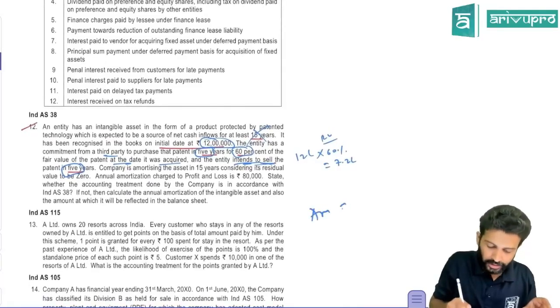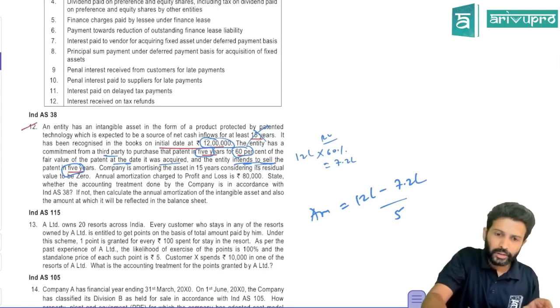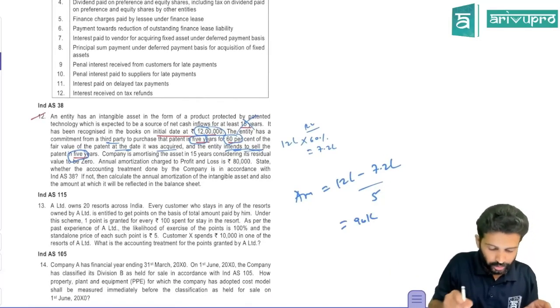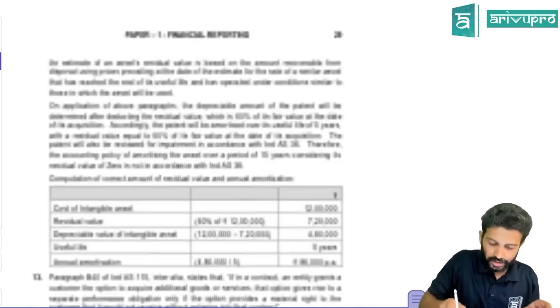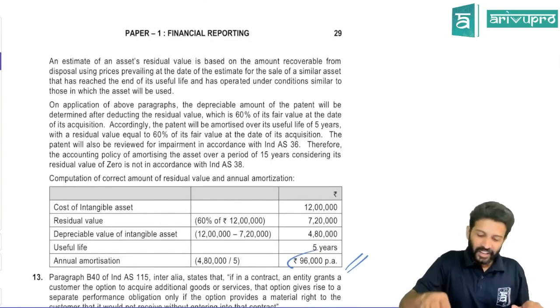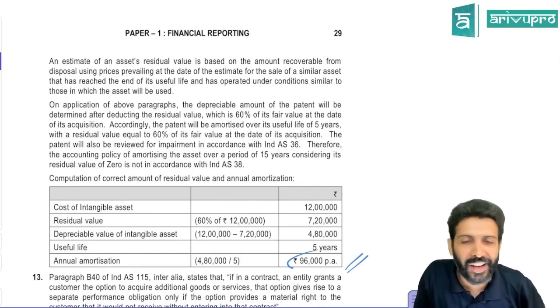So what will be your amortization? You bought it for 12 lakh, residual value is 7,20,000. You'll amortize it over 5 years. 12 minus 7.2 divided by 5, amortization charges every year is 96,000. Okay, you need to calculate annual amortization. That's all. That is your 96,000 per annum. Simple question. Okay. All right. So with this, in day 38 the revision part also we have done. Thank you.